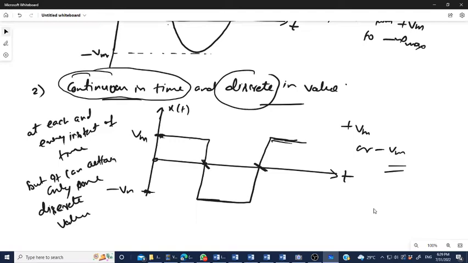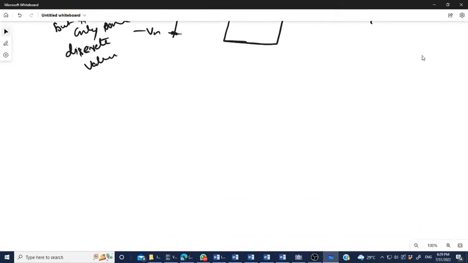Now the third type of signal is discrete in time and continuous in value.